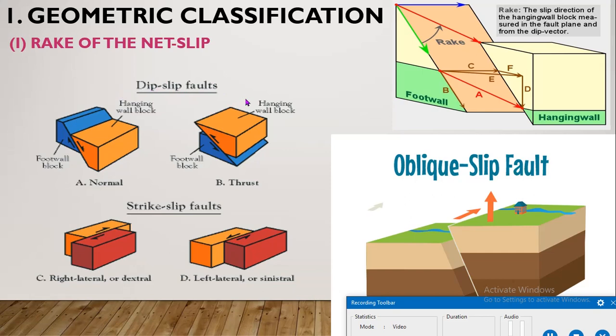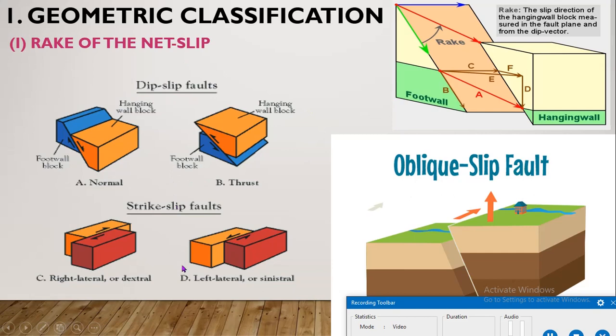And here the rake of the net slip is 90 degrees, which means in a dip slip fault the angle of rake is 90 degrees.